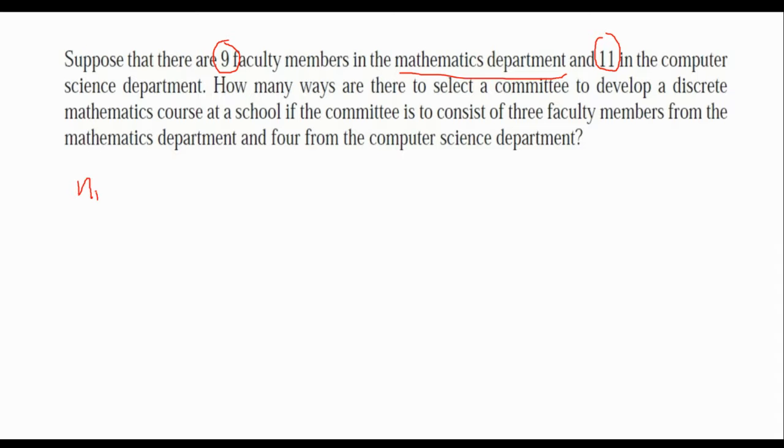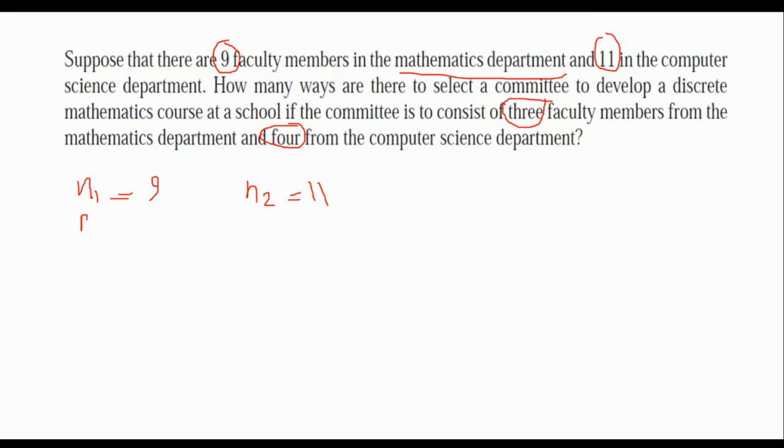Okay, so I have 2 cases. N1 is 9 and N2 is 11. Now, what's the question? How many ways are there to select a committee to develop a discrete mathematics course at the school if the committee is to consist of 3 faculty members from the mathematics department and 4 from the computer science? Okay, so we are selecting 3 from mathematics department and 4 from computer science.